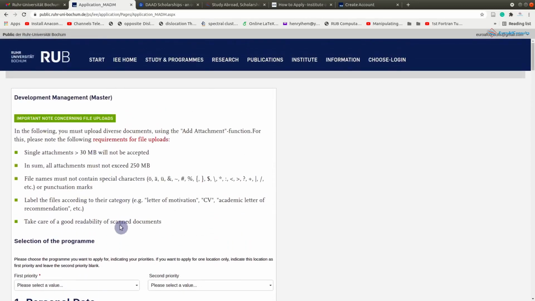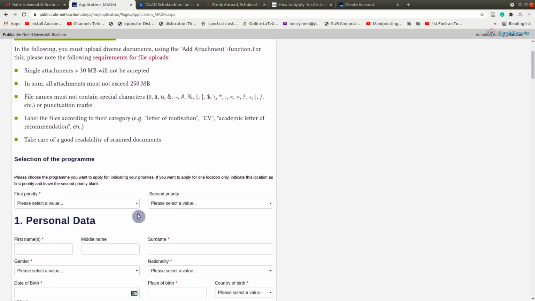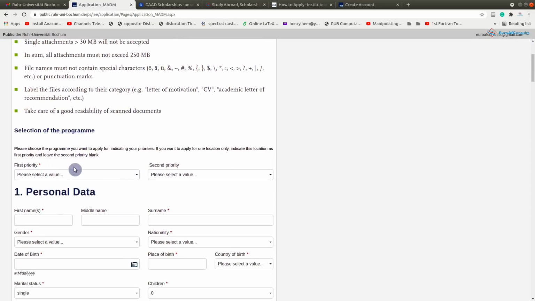Try to pay attention to these details so that your application will not end up in the trash, so that your application will be valuable. It's good to submit a competitive application, so pay attention to detail when filling this kind of application form. Go through these things very well, and then the selection of program. You can choose which program, Bochum in Germany or Cape Town, South Africa. Choose priority, which one is your first choice or second choice.